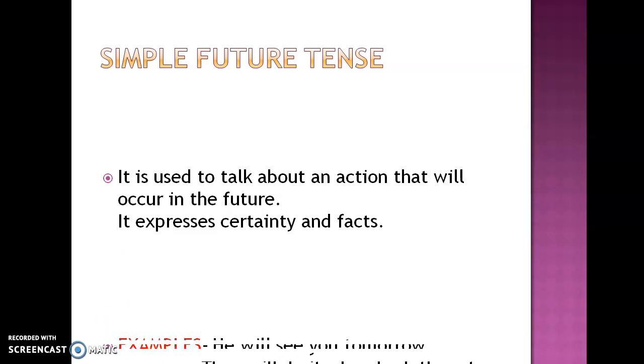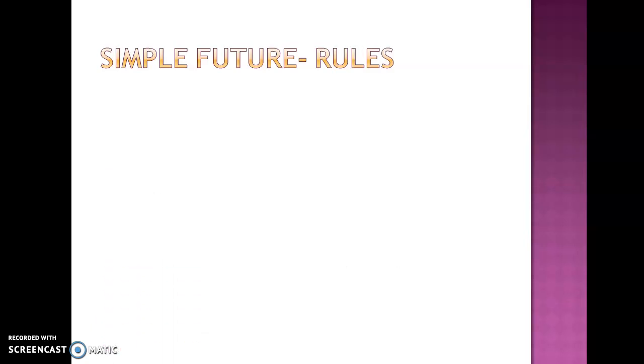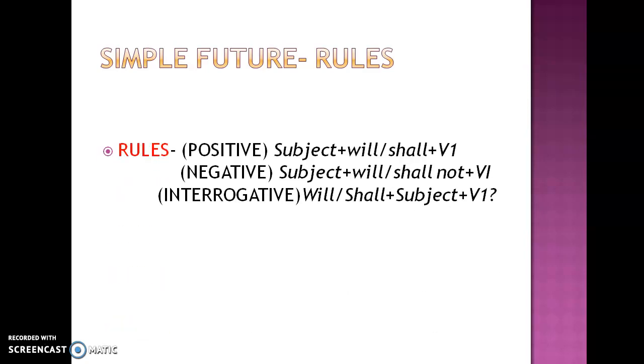Now let's move on to simple future tense rules. Okay. Now, rules of simple future tense. Positive sentence. Now, every tense has three kinds of sentences. Positive, negative, interrogative. Positive is an affirmative sentence, a normal sentence. Negative is the opposite of what you have just said. And interrogative means question. So, subject plus will/shall plus the first form of the verb.